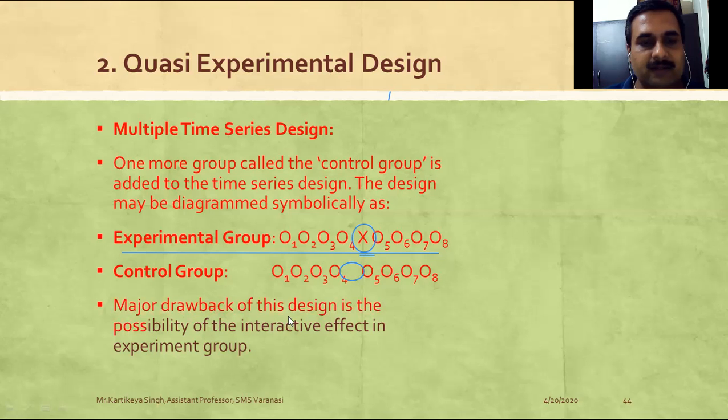The major drawback of this design is the possibility of an interactive effect in the experimental group. What does interactive effect mean? Most of the participating units usually interact with each other, and due to that interaction their behavior changes. If their behavior changes, their responses will also change, and you are not going to establish the same kind of relationship as before the interactive effect took place. So this interactive effect is also going to impact your research result.